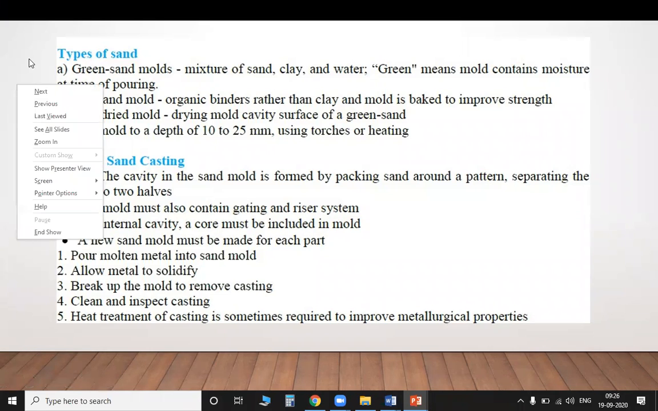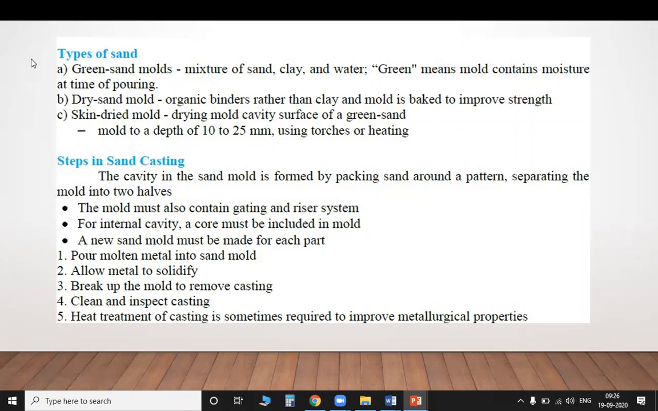Next, dry sand mold. Dry sand molds use organic binders rather than clay, and the mold is baked to improve the strength. I think you will have one experiment for a dry sand mold. In that, we will bake the sand and separate the grains. What are very small grains? What are very large grains? What are medium grains?